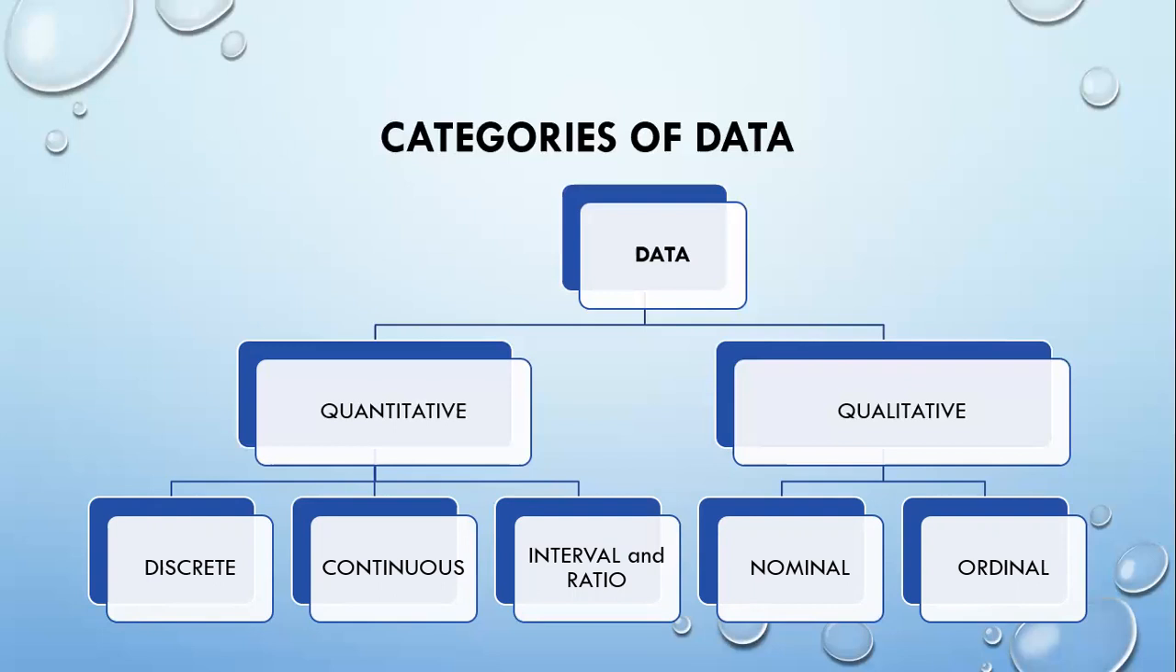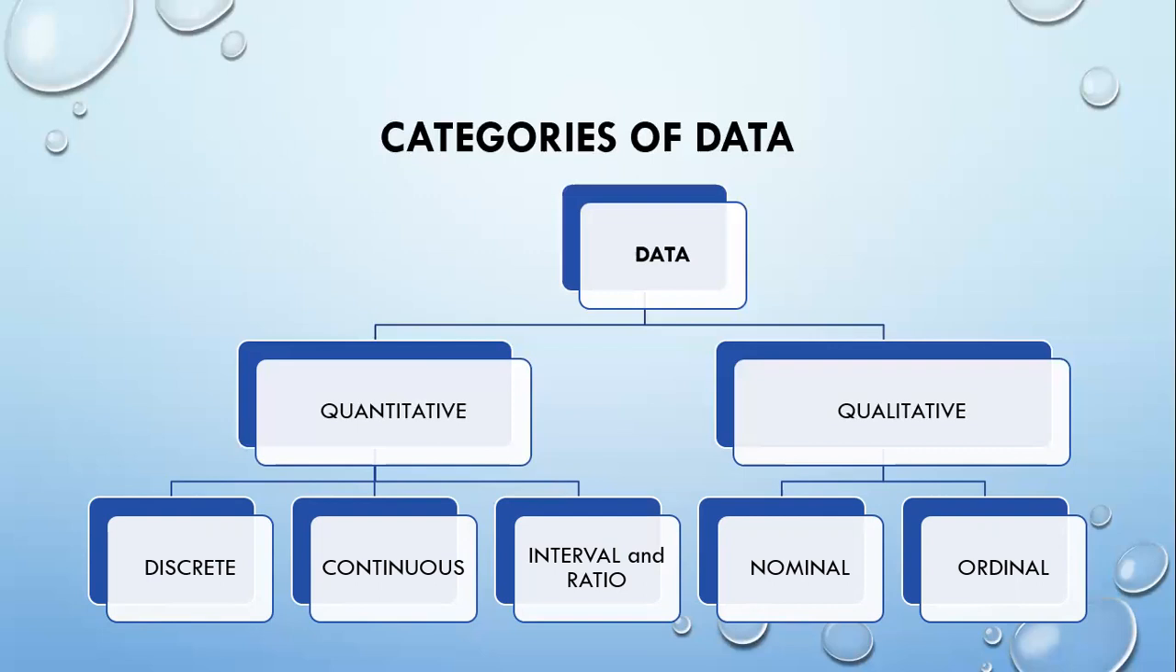Further, qualitative data are categorized into nominal data and ordinal data. Nominal data is used to name or label the variables without applying any order to them. For example, gender, men and women, marital status, single or married. It just categorizes the variable without specifying any order. That is, we cannot arrange these categories from highest to lowest order or vice versa.